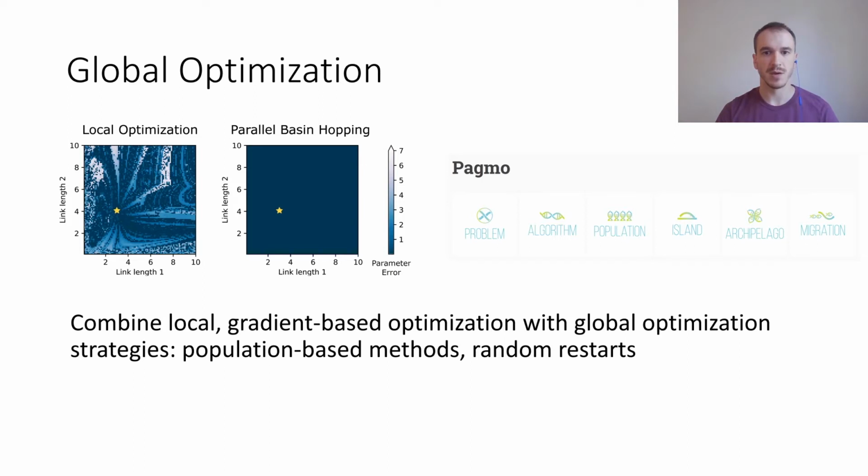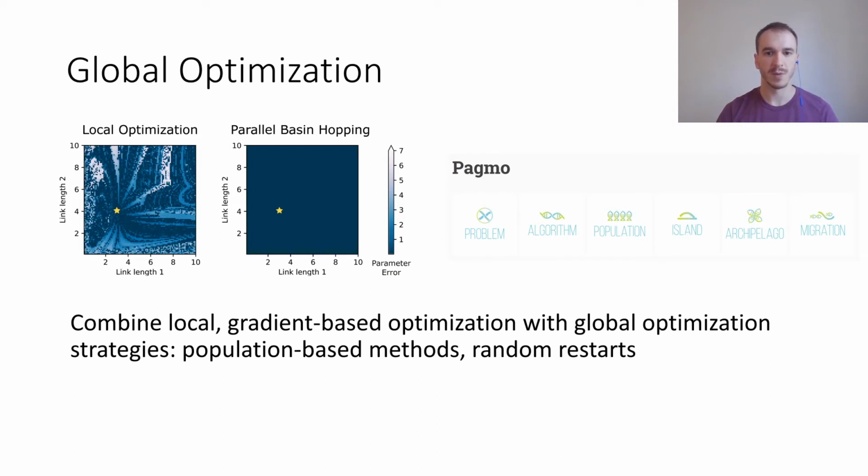By minimizing this error between the simulated and real trajectories, local optimizers, such as LBFGS, shown on the left, converge to parameters that are often far from the actual solution. The heat map visualizes, for different initial parameter guesses for the two link lengths, the difference between the parameters found by the LBFGS optimizer and the true solution. When we apply basin hopping, which implements a random restart strategy and uses a local optimizer internally, we see on the right that no matter from which parameter setting we start the optimizer, we will always converge to the true link lengths in this experiment.